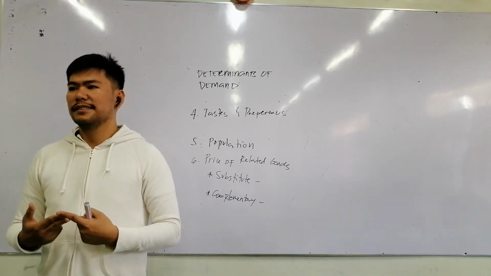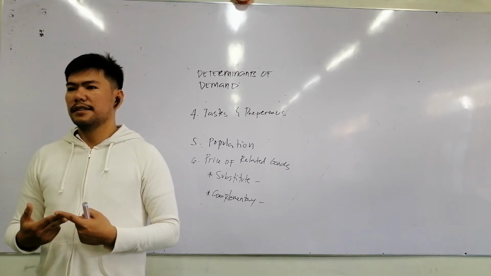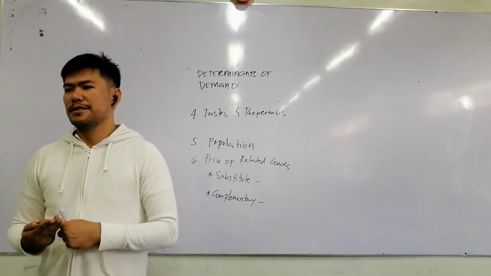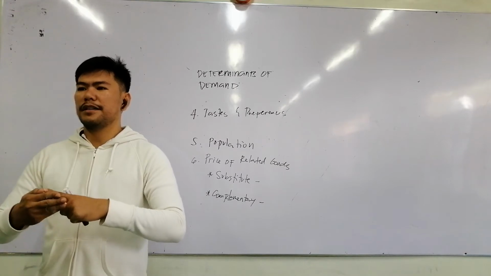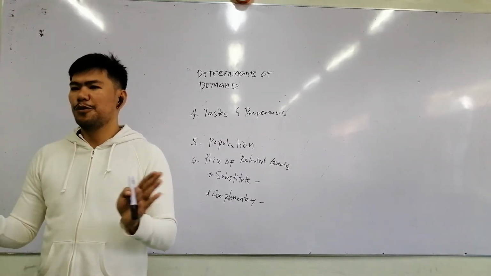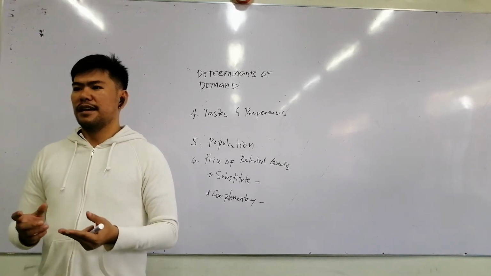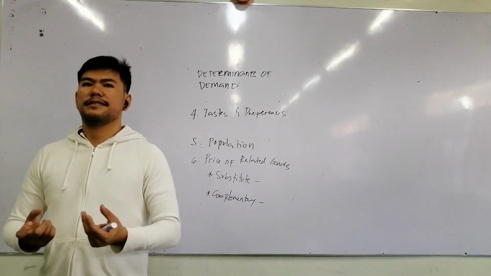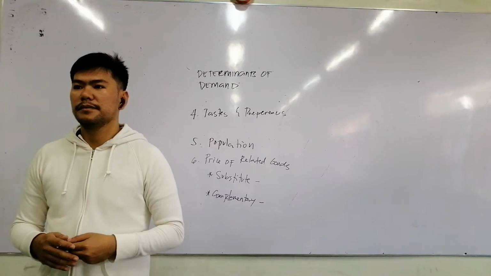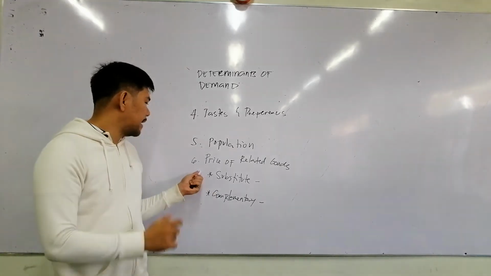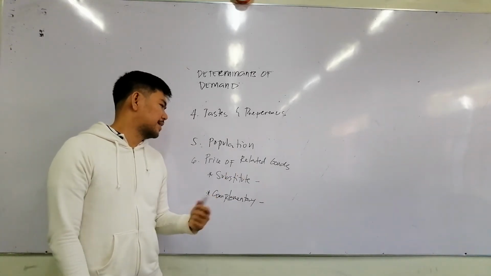What else? Yeah, boarding houses. All of these apartments for rent, dormitories. So they are in demand because of this. What do you call this one? The population.